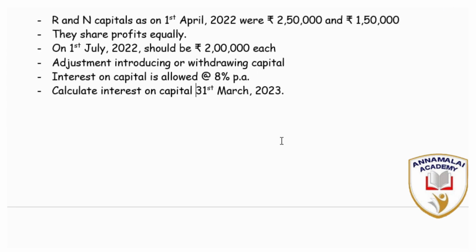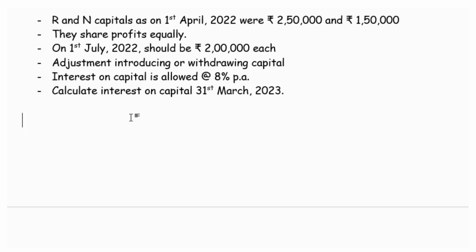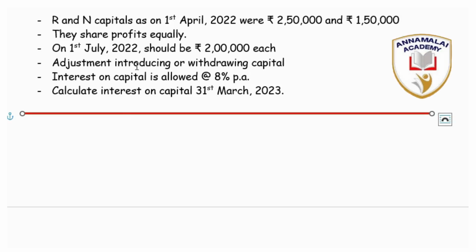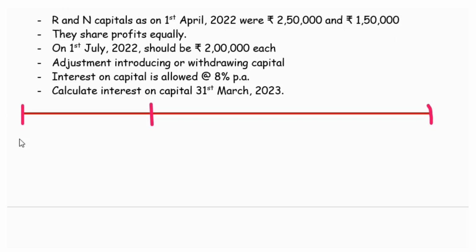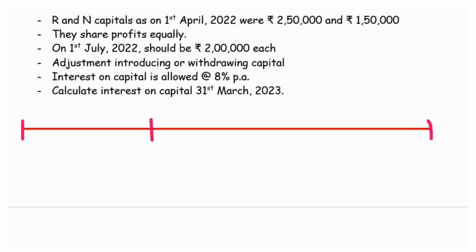Let us draft these details in a timeline. What we will do is we will first fix a timeline for this. On 1st April, then 1st July they want to alter the capital, and as on 31st March they are interested in finding out the interest on capital. So let us fix the question by this.